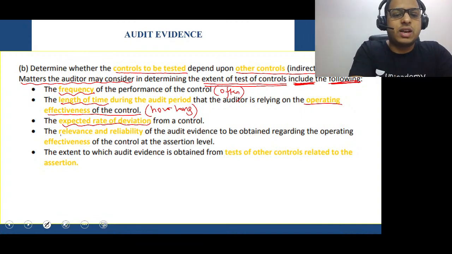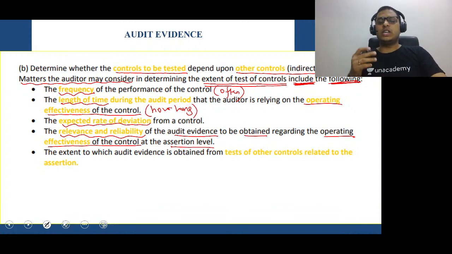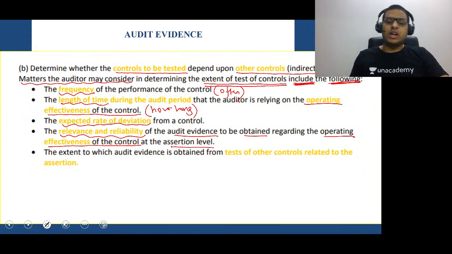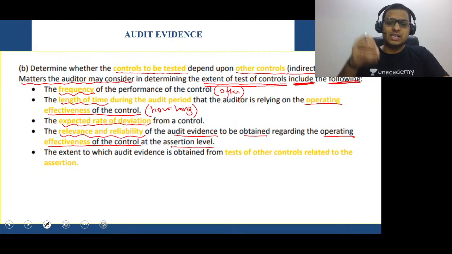After that, you have relevance and reliability of the audit evidence to be obtained regarding the operating effectiveness of the control at the assertion level. The auditor should do activities to ensure that the controls are relevant and reliable. Because if the controls are relevant and reliable, you understand the substantive procedures of the auditor will reduce. Auditor will be less stressed.